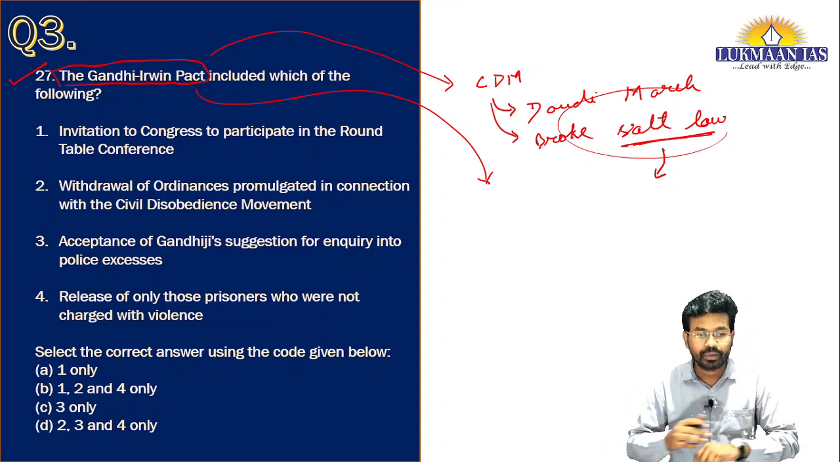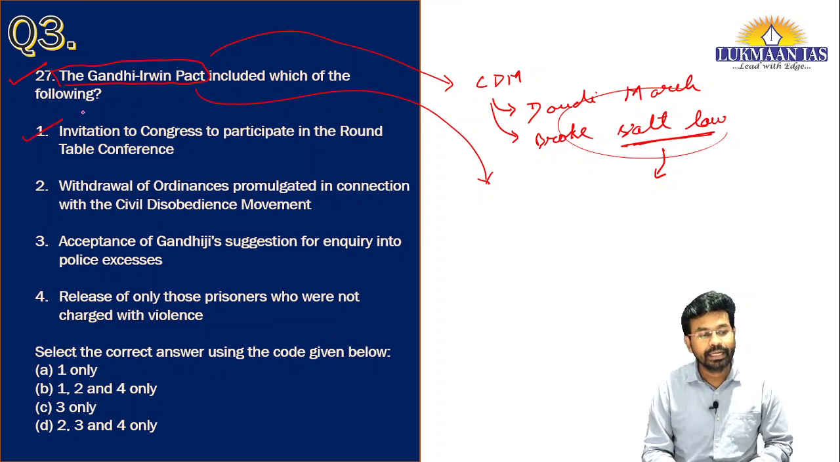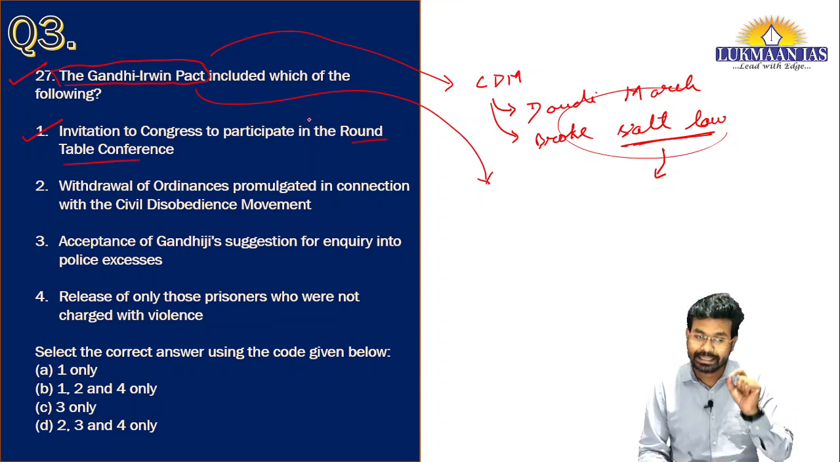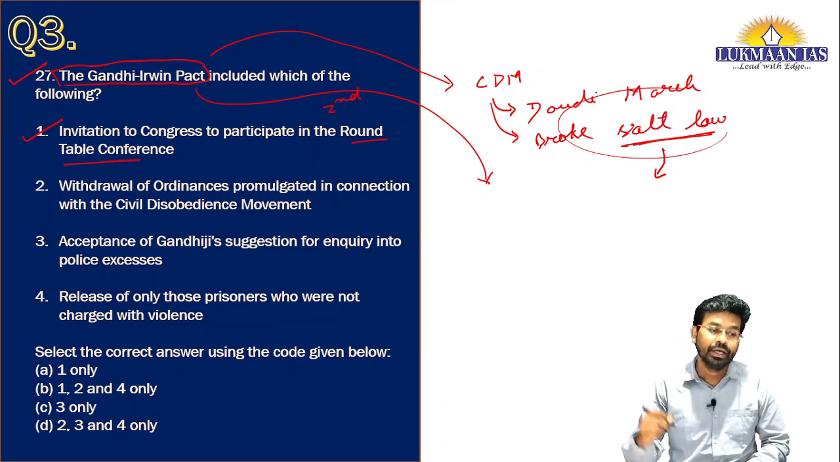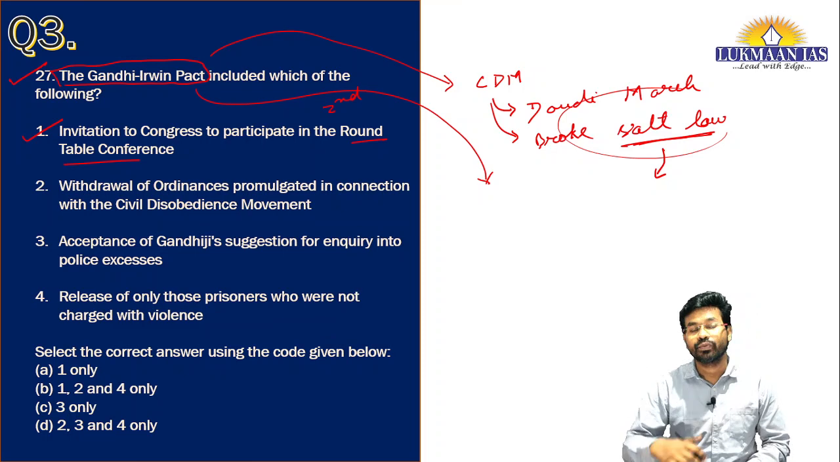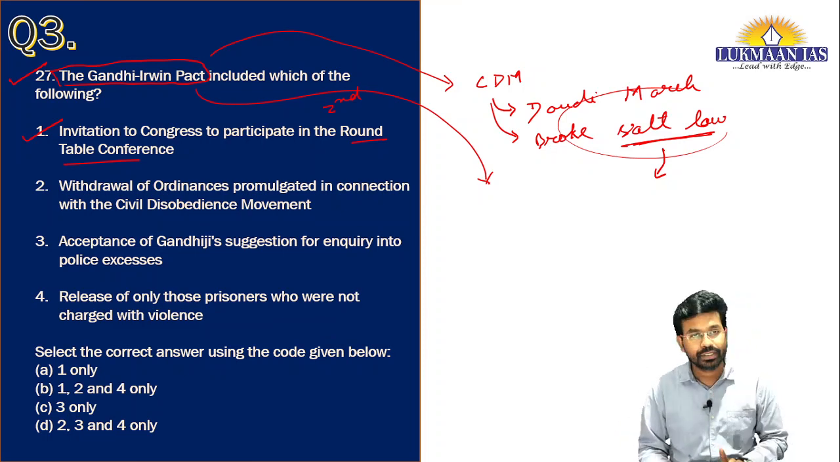This Gandhi Irwin Pact included the invitation to Congress to participate in the round table conference. The pact happened just before the second round table conference, and the Indian National Congress was invited to participate in it. This was a right statement.